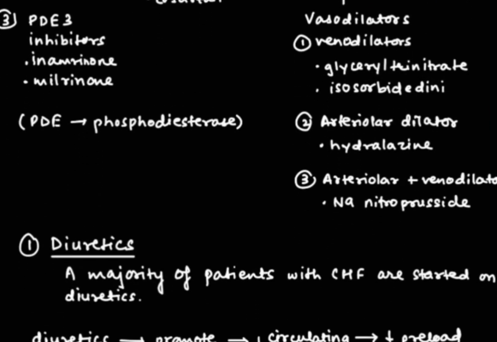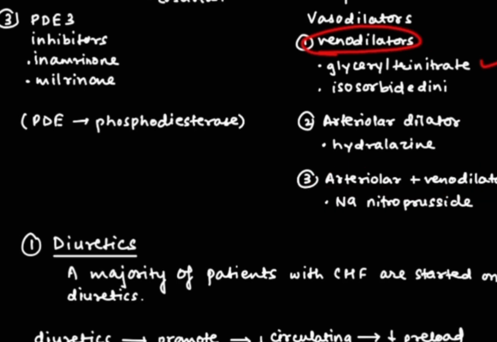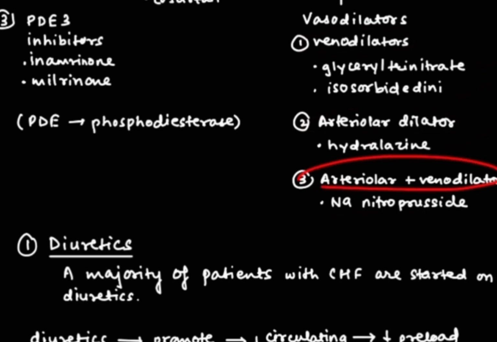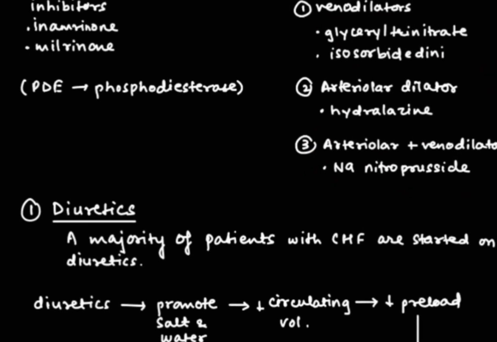And last is vasodilators. They include venodilators, arteriodilators, as well as arterial plus venodilators. In venodilators, we prefer glyceryl trinitrate or isosorbide dinitrate. In arterial dilators, we prefer hydralazine. And arterial plus venodilator is sodium nitroprusside. So now let's see these things in detail.